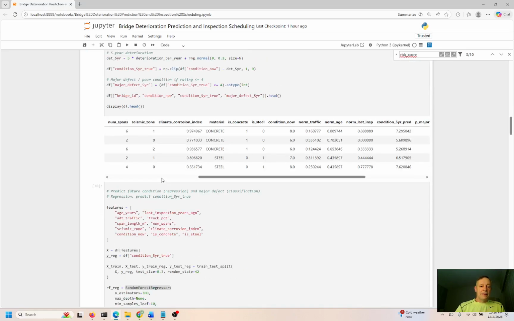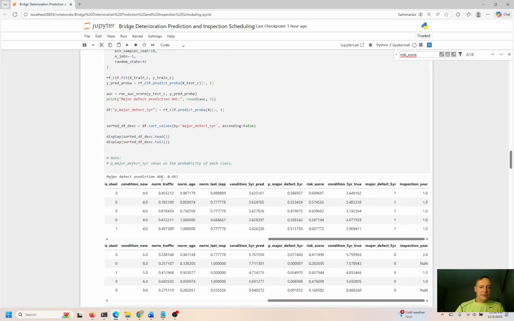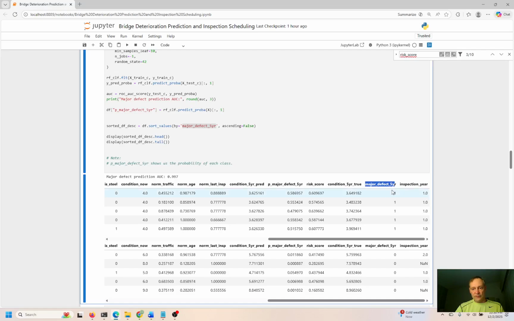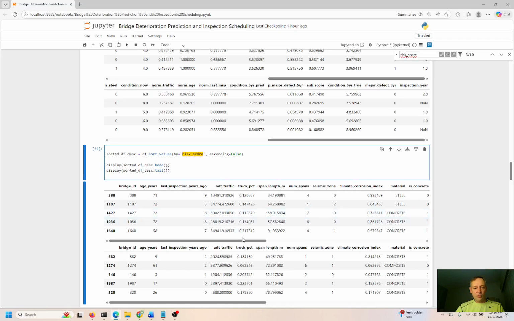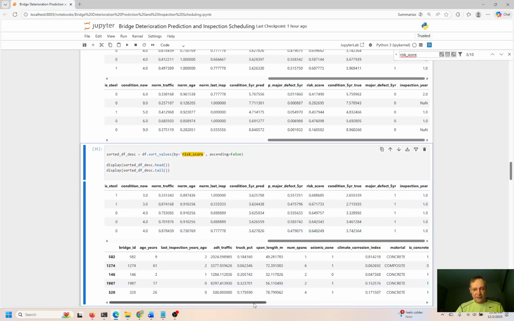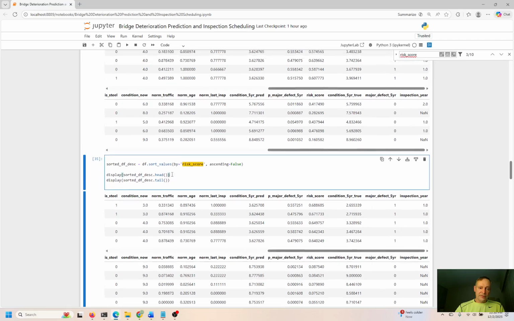So now we are down to here, right? And let me see. Okay, major defect 5 years. So these bridges need to be inspected. These are being flagged as ones, so that's a major defect. These are fine, leave them alone. So if we want to look at the risk score, I just showed you how to create the composite risk scores from those weightings. So the risk score now, in this case, I am doing almost the same thing as before.